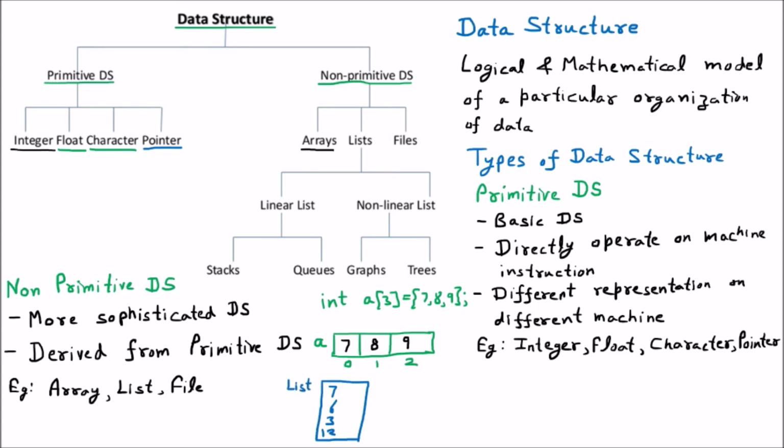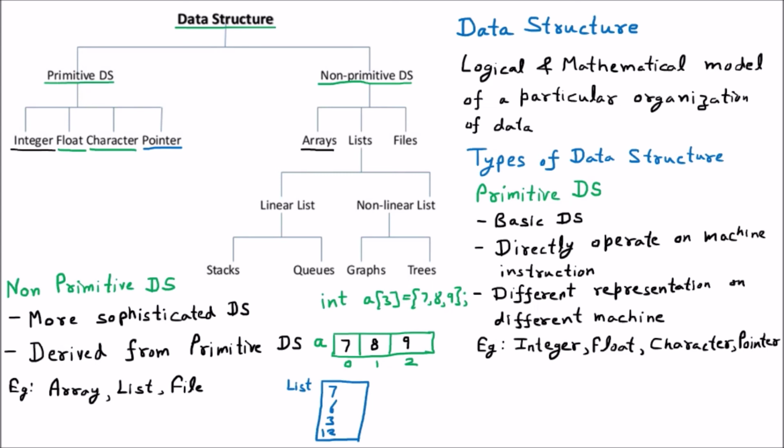We are going to create the list, and a list is linear or non-linear. Linear means they are in a specific sequence, and non-linear means they are not surely in a sequence. I will tell you what is linear and non-linear, but first of all we are going to the next thing, which is the file.